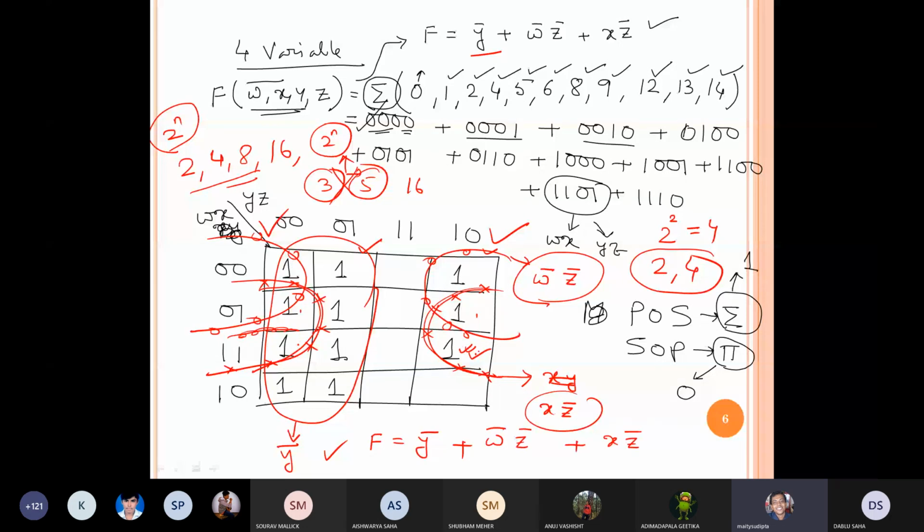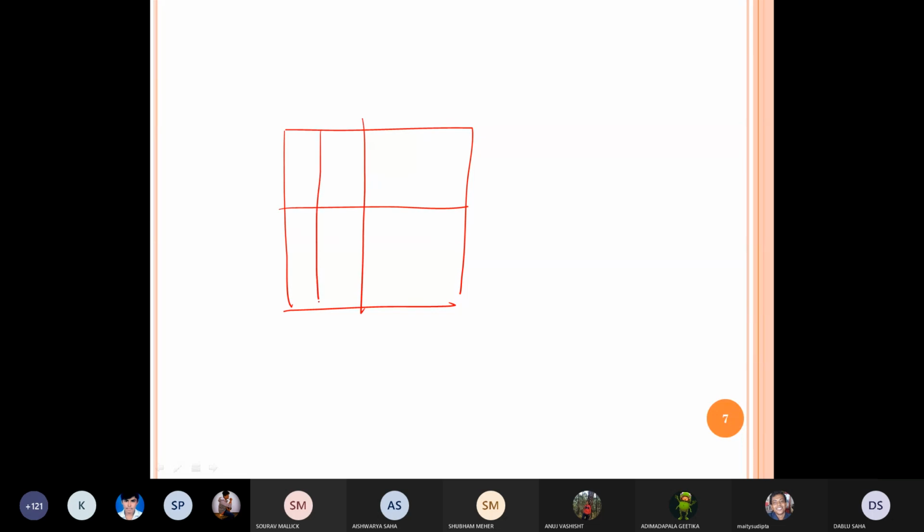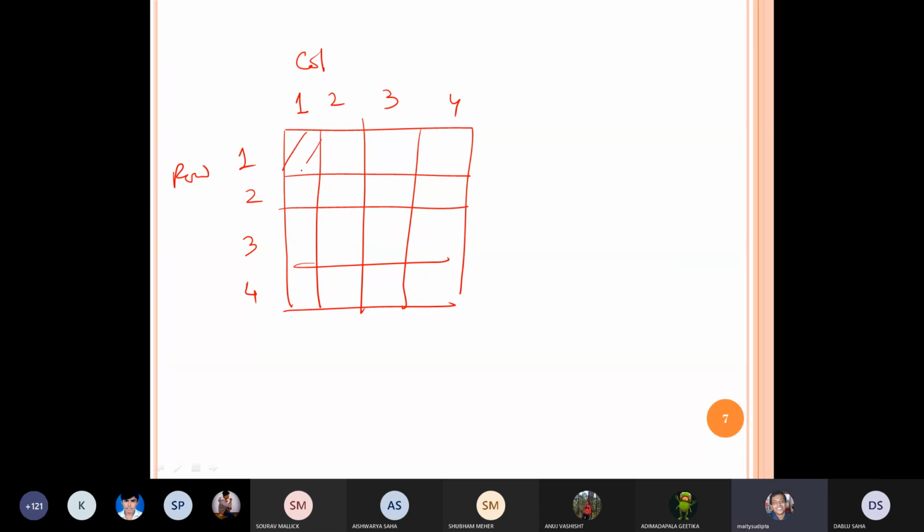Okay. You always remember when we are trying to solve a 4 variable problem, there are first, second, third, fourth columns and first, second, third, fourth rows. This column and this column are interrelated.